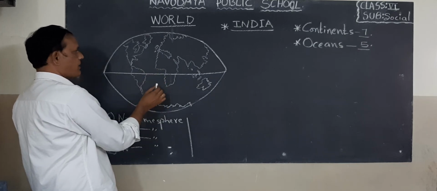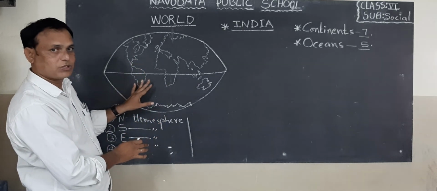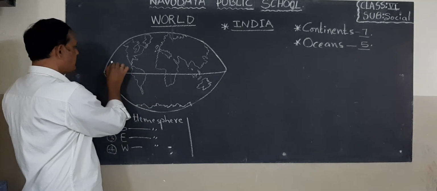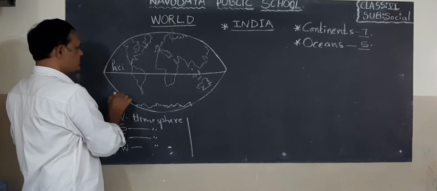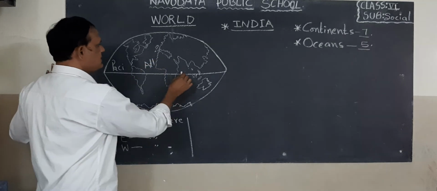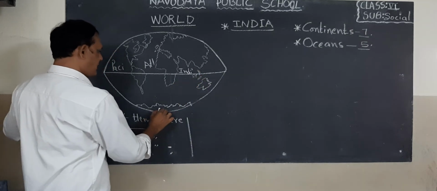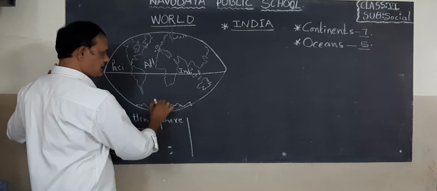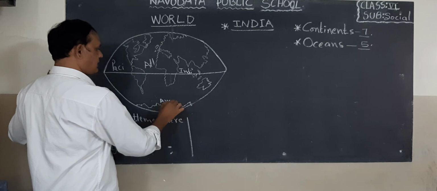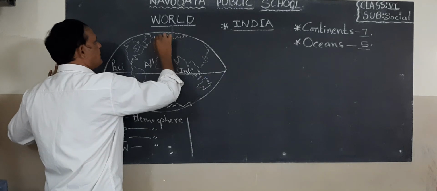Now look at here. I want to explain to you what are the continents and what are the oceans in the world. For example, this is Pacific Ocean. We know Pacific Ocean. This is Atlantic Ocean. This is Indian Ocean. Okay, children, this is Southern Ocean or Antarctica Ocean. This is Arctic. Here, Arctic.